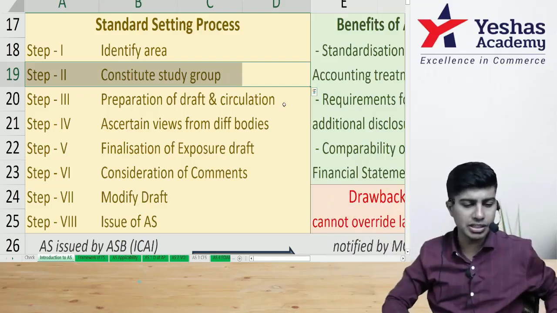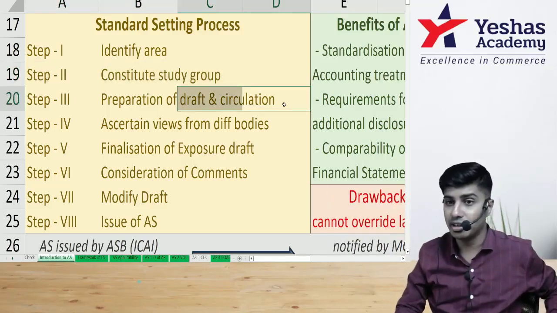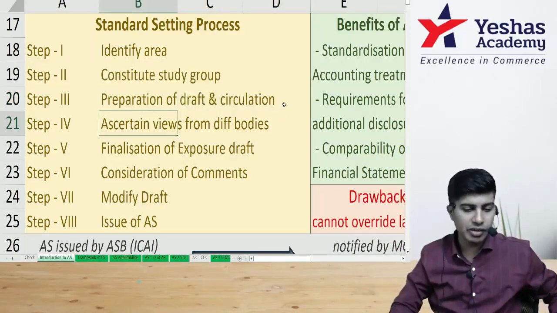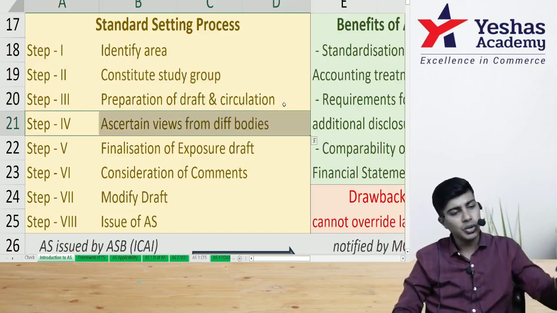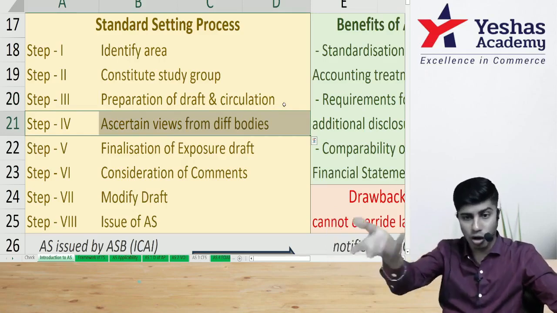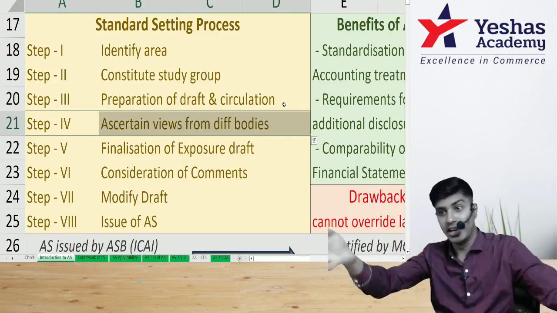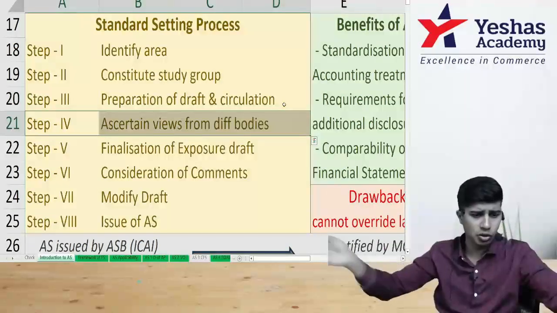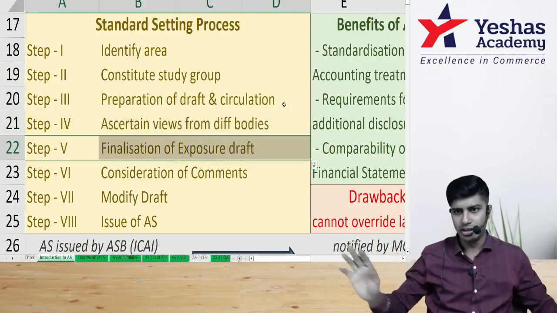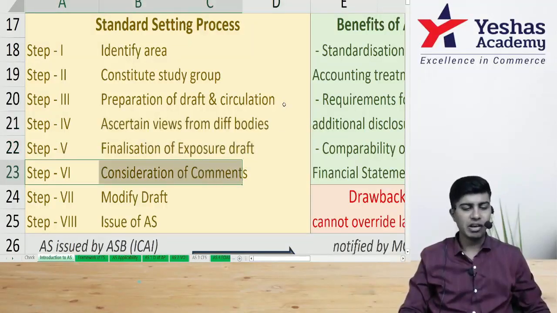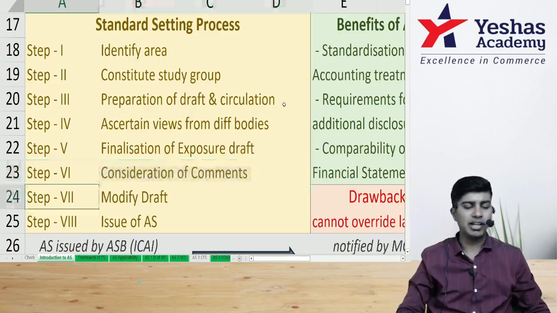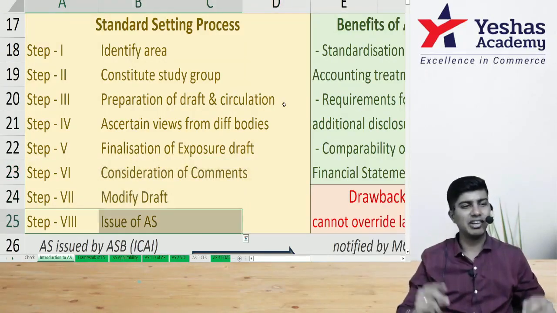Once they come out with that solution, a draft is prepared and circulated, not to everyone, but to different bodies. You take the views from SEBI, the Competition Commission, the Stock Exchange, SBI, LIC, big entities, and a lot of committees and groups. Whatever changes have to be made will be made, and finally the exposure draft will be ready. Once it is ready, it will be kept in public and you will take comments from the public. Finally, you will modify the draft and the accounting standard will be issued.